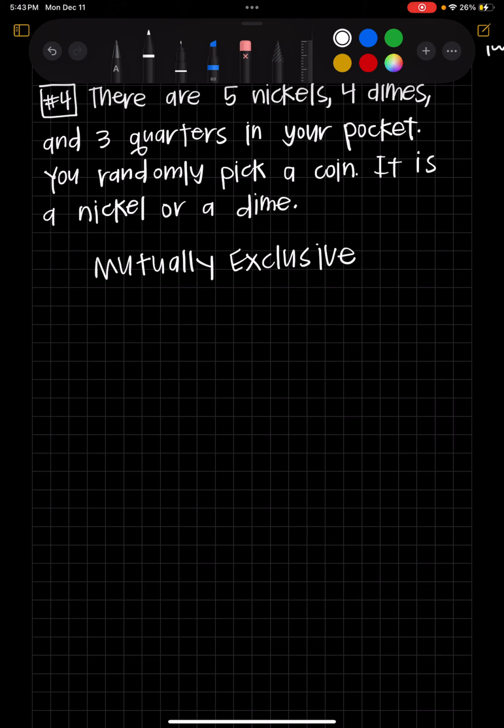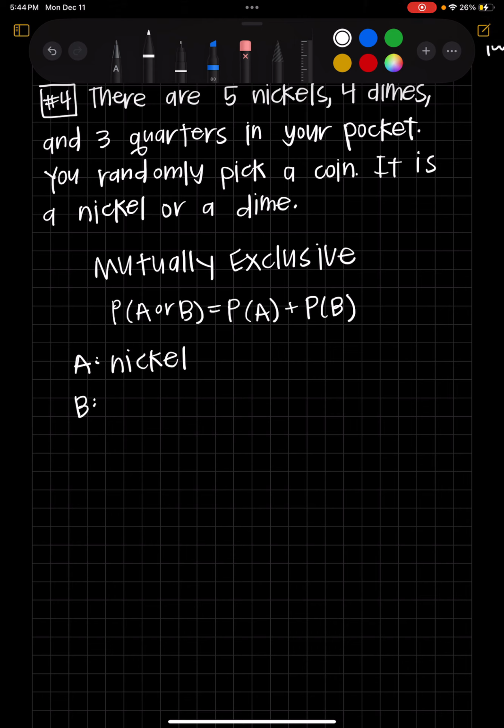Because they're mutually exclusive, we can use the formulas for mutually exclusive events, and that formula is that the probability of A or B is equal to the probability of A plus the probability of B. Now, let's say that our event A is picking a nickel, and then our event B is picking a dime.